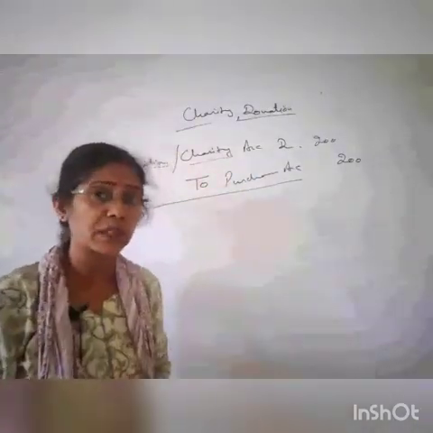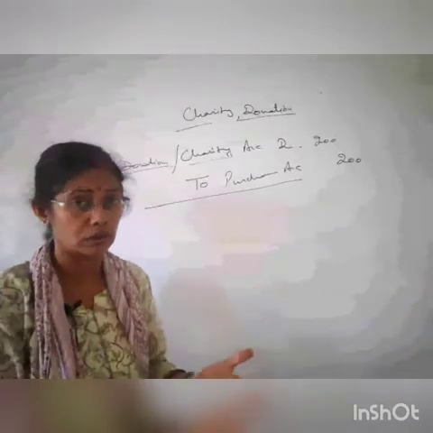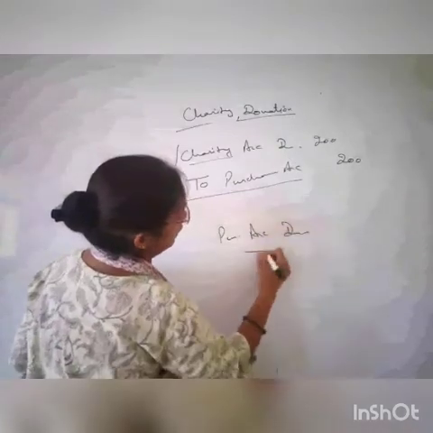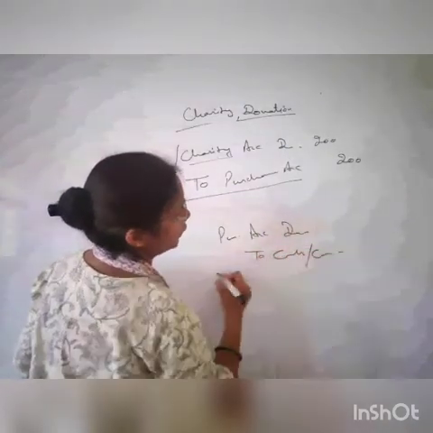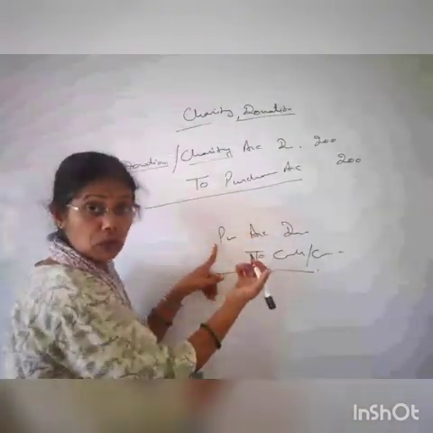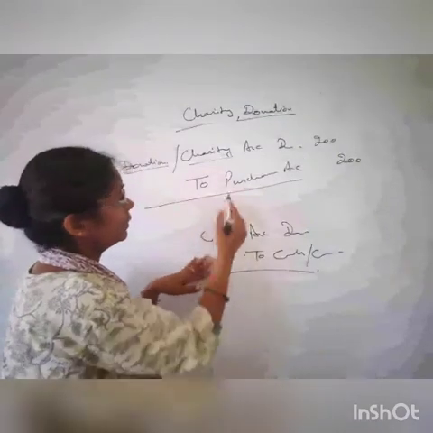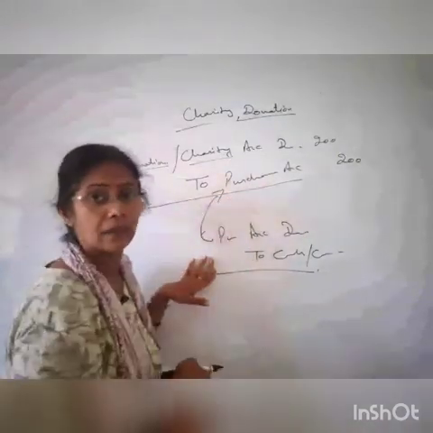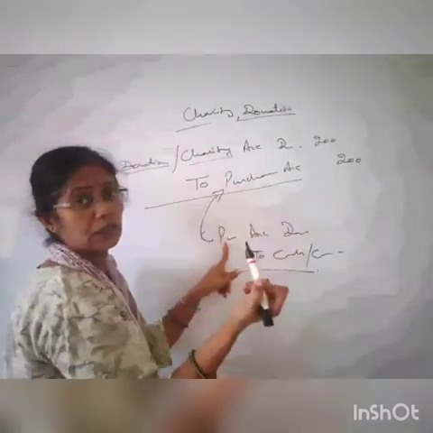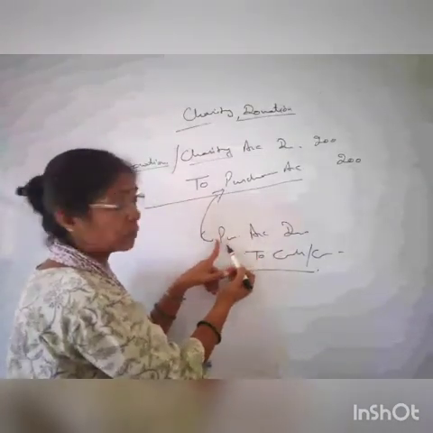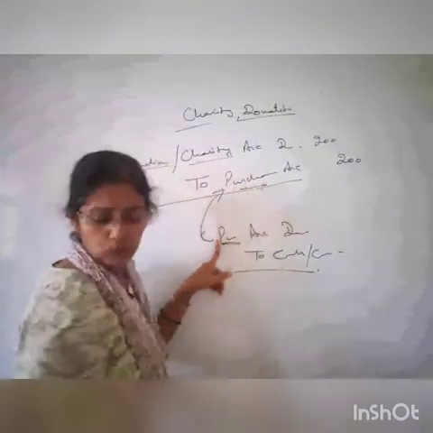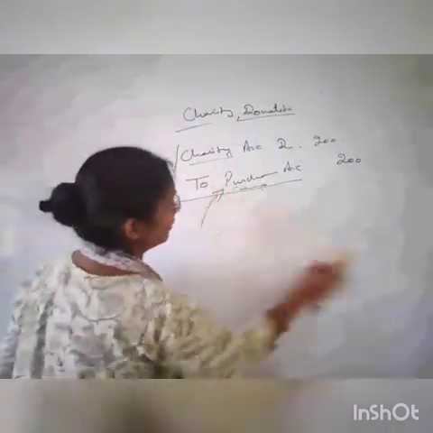Why purchase? Once again the question is there. Because you are giving your goods. When you purchase the goods, so entry is purchase account debit to cash or creditor, whatever the thing is there. So when you purchase, so purchase accounts are debited, means you are receiving the goods. Now your goods are going, so we have credited that. Alright, debit what comes in, credit what goes out. So you have used the word purchase at the time of purchases of the goods. So when the goods are going through any reason, so that time also it is credited. Purchase has been credited. I hope it's clear.